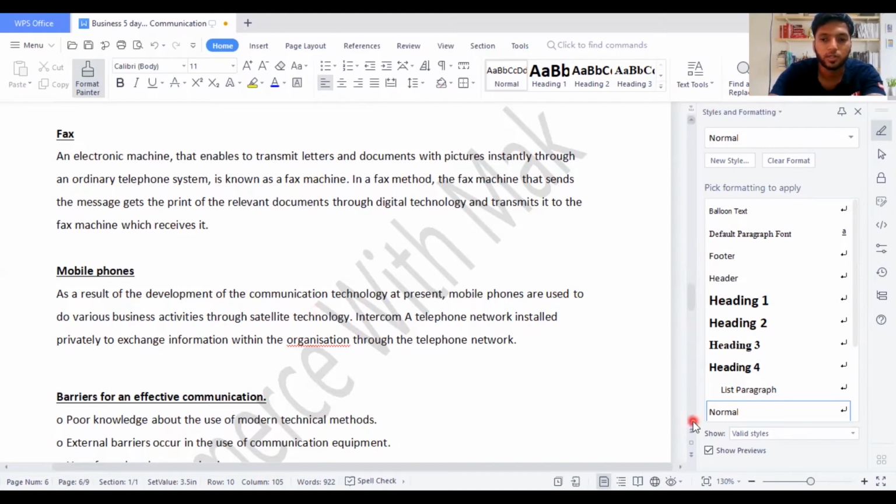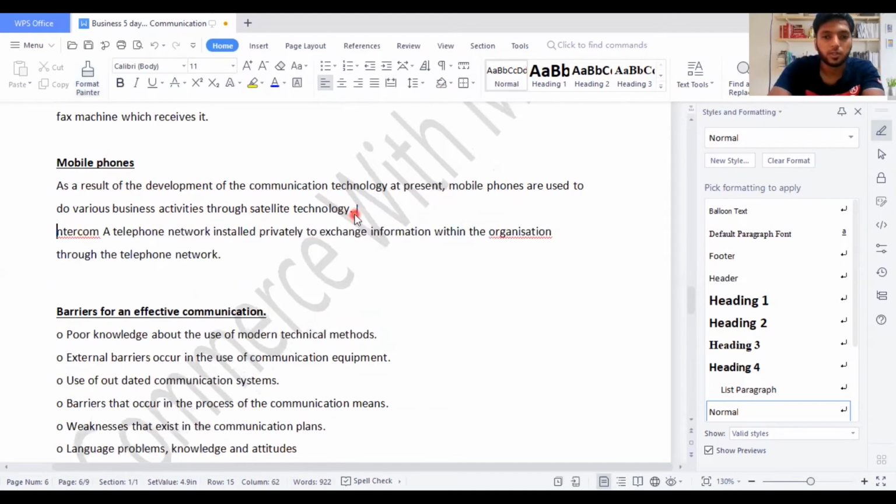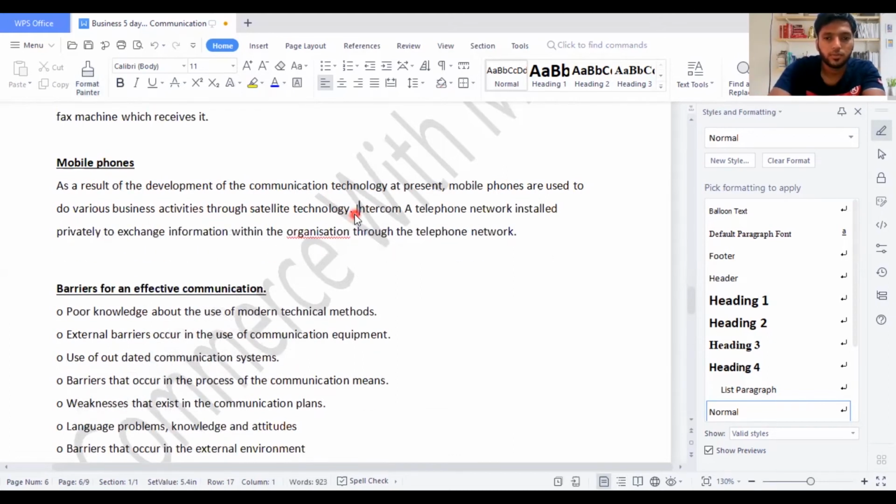People today use mobile phones as a good communication pattern. One of the biggest ways of communication today is the mobile phone. As a result of the development of communication technology at present, mobile phones are used to do various business activities through satellite technology. Intercom: a telephone network installed privately to exchange within the organization through the telephone network. So I need to give this separately.